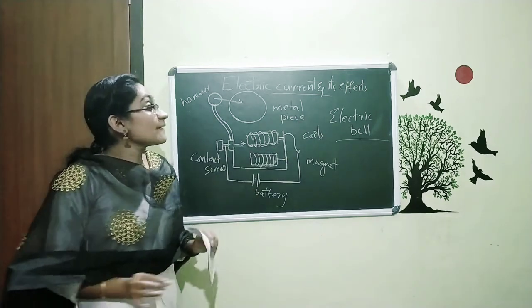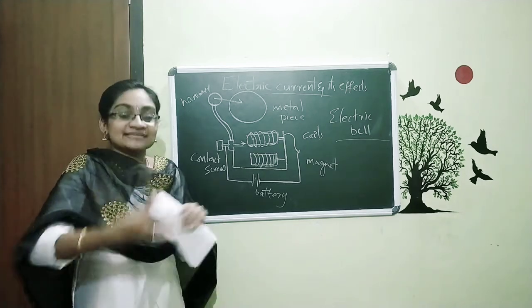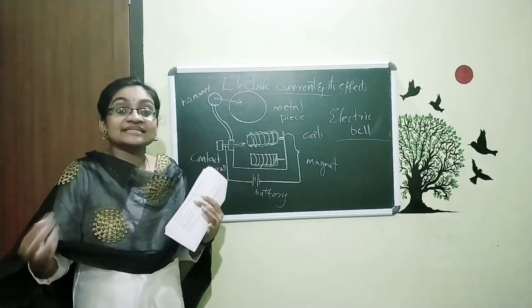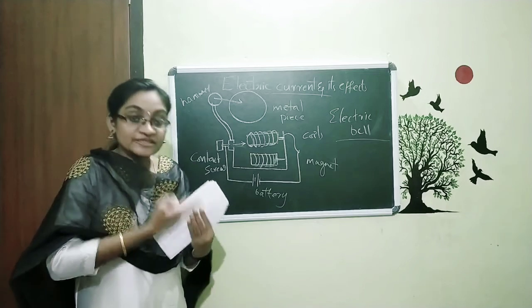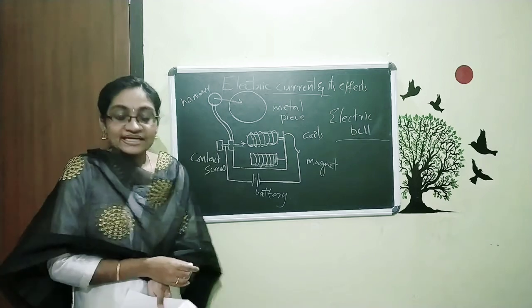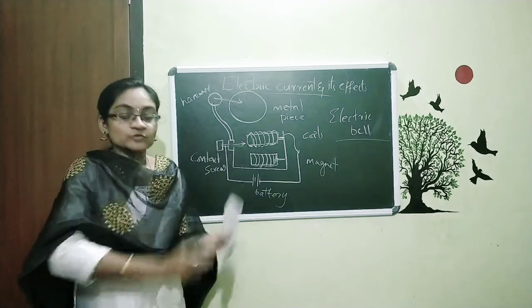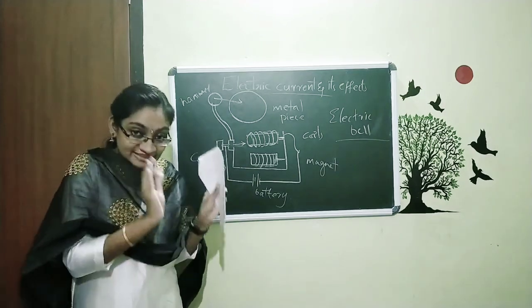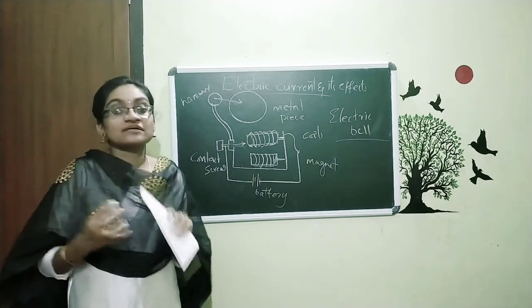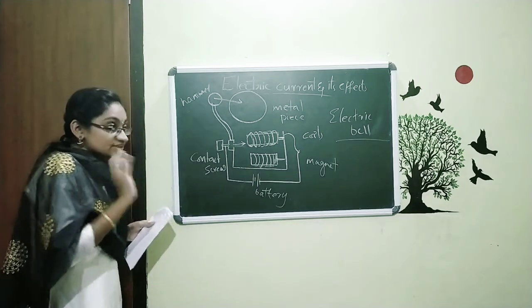Or we discussed the magnetic effect. That means when we are giving electricity to a device, it acts as a magnet. That is the magnetic effect. And there are also other effects like mechanical effect, sound effect, light effect, different effects for our electric current. That means in all cases the electric current is converting from one form to another. That means the electrical energy is converting to light energy in some ways, mechanical energy in some ways, heat energy in some cases. That is the second thing we discussed in this chapter.